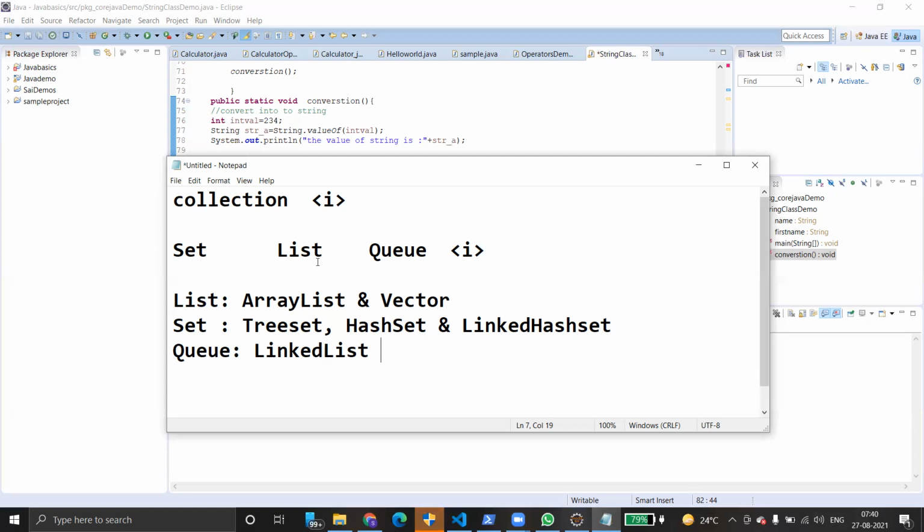But that is not the case with the array list or list. Basically, list or array list. A list is an interface. We are just implementing the list interface using the ArrayList class. Hence, we have to talk about ArrayList only. ArrayList is basically a dynamic array. Dynamic in the sense we can insert any number of values at runtime.